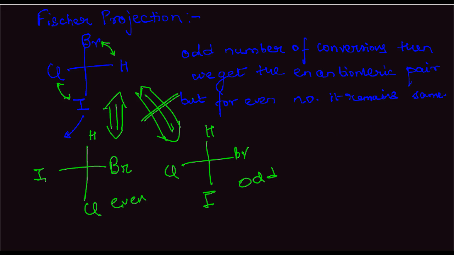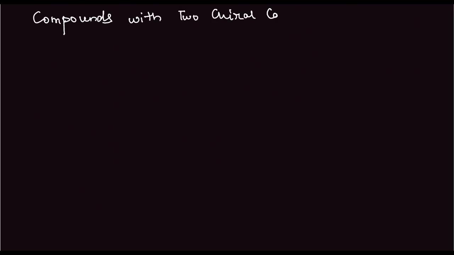Next we come to compounds having two chiral carbons. Now, let us say we have something like this.